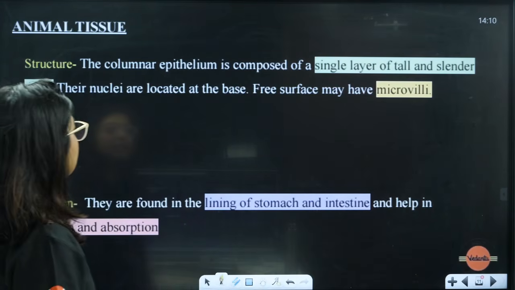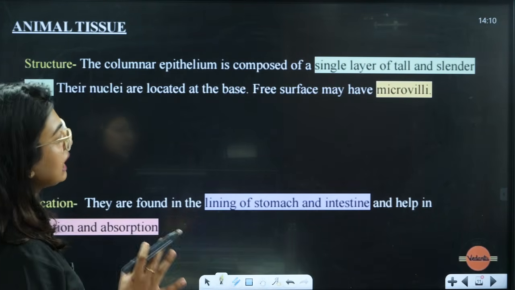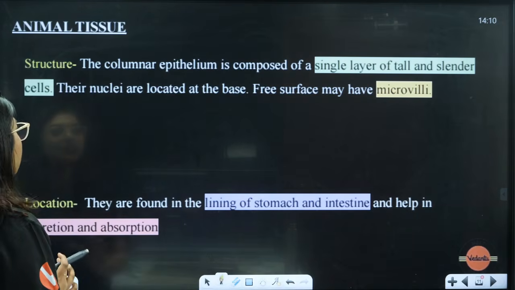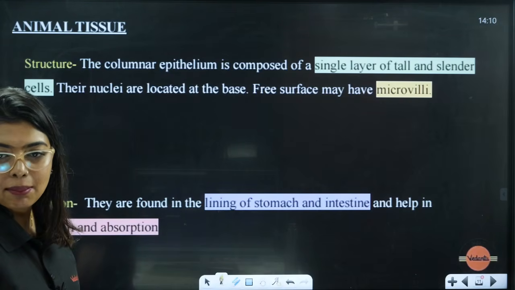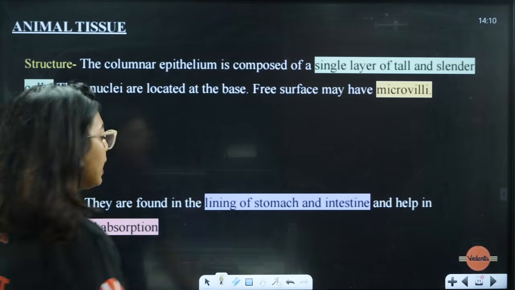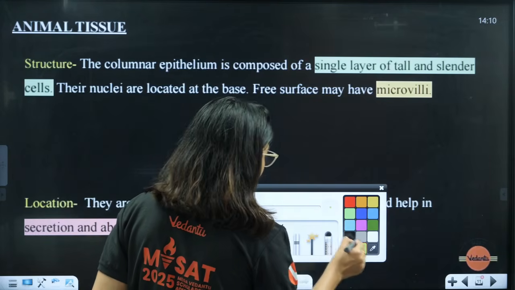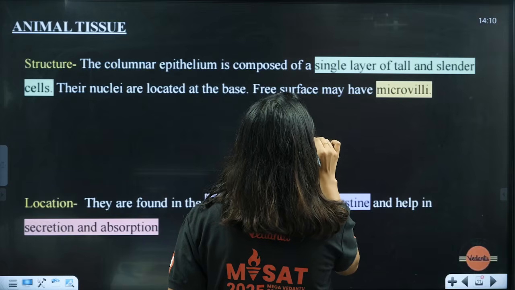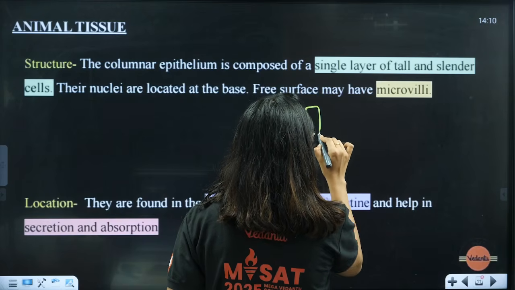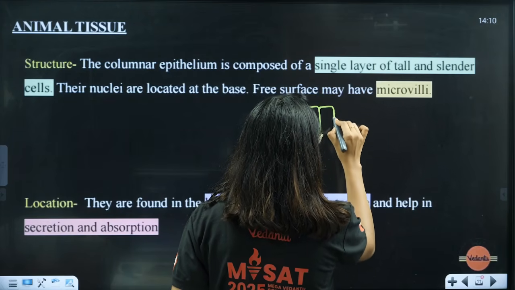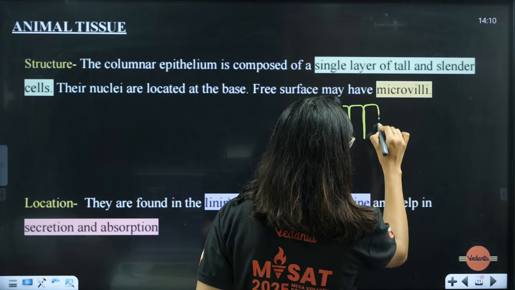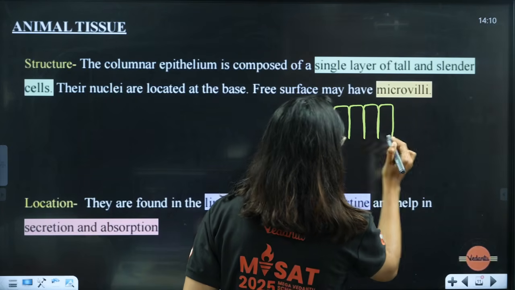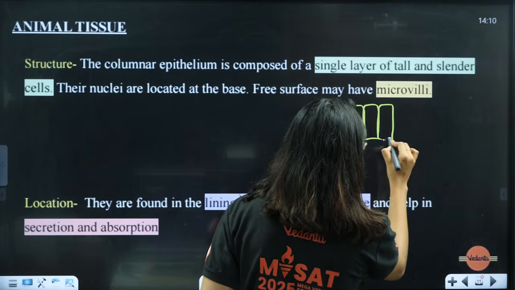Next one, the columnar epithelium is composed of a single layer of tall and slender cells. The nuclei are located at the base. Free surface may have microvilli. They are saying that there are tall and slender cells. Like this, tall, slender cells will be present. Again, everything will have basement membrane.